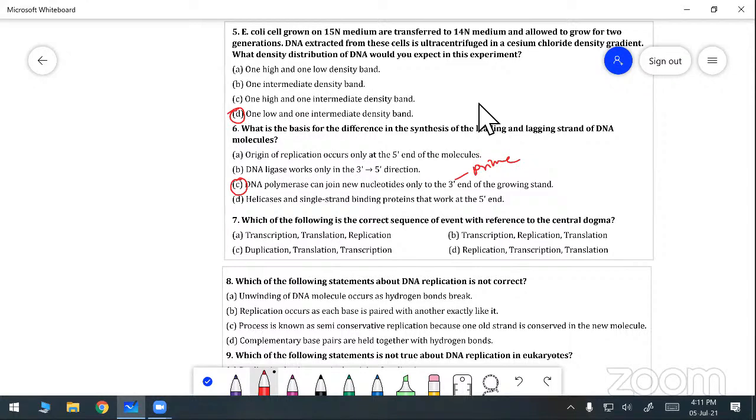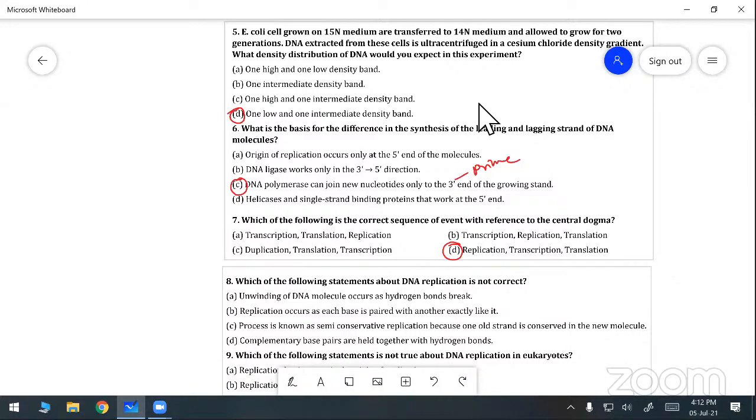Okay, next one. Which of the following is the correct sequence of events with reference to the central dogma? Already taught that one, the central dogma. Can you say that one? Which answer is correct? Replication, transcription, translation. Transcription and translation. Okay, next one.